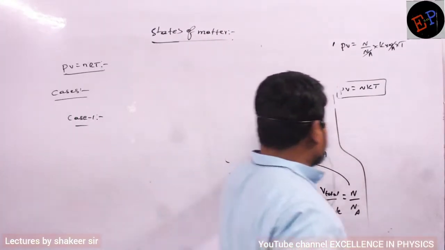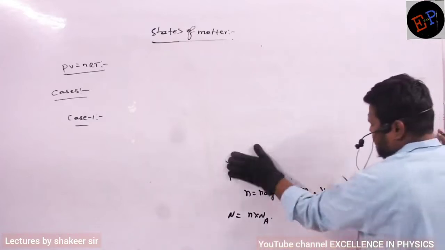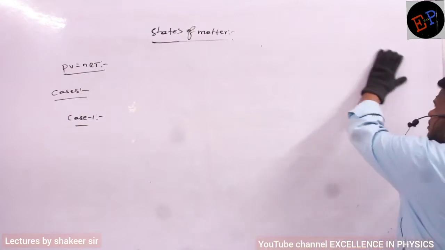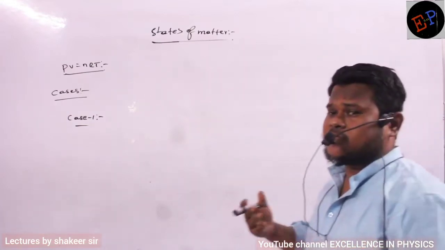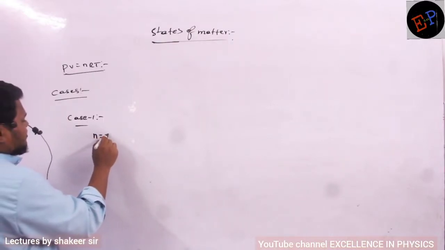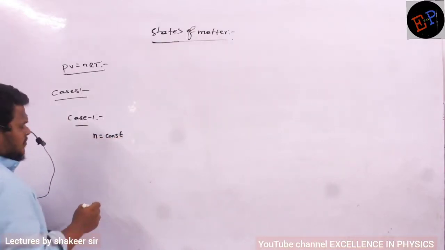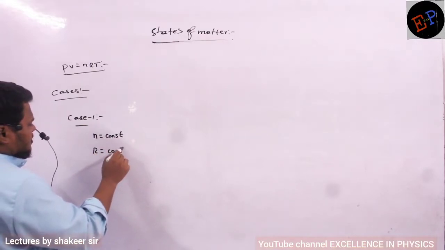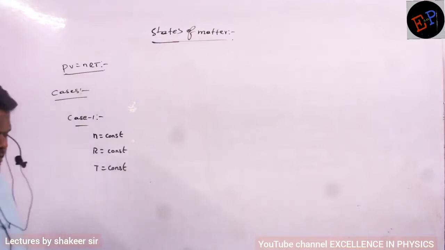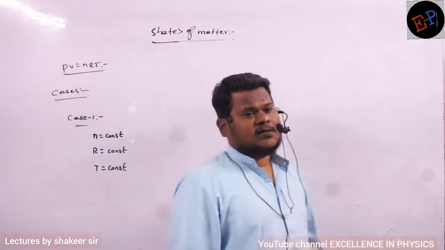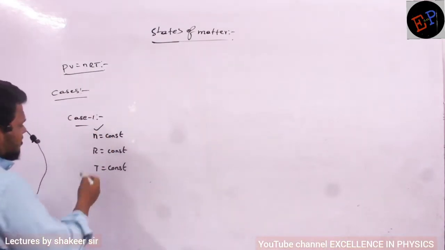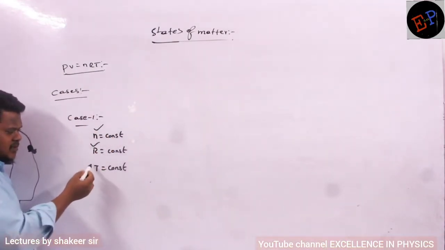Now see, in the ideal gas equation, PV equals nRT, we will write the different cases which are possible. It means how we are heating the gas or how we are removing gas from the system. There are three methods. First one is that the number of moles of a gas is a constant. R is already a constant, no? And if I maintain temperature also to be constant, then what kind of process is it? If temperature is constant, this is an isothermal process. So number of moles is a constant, R is a constant, T is a constant. I am heating the gas in this method.